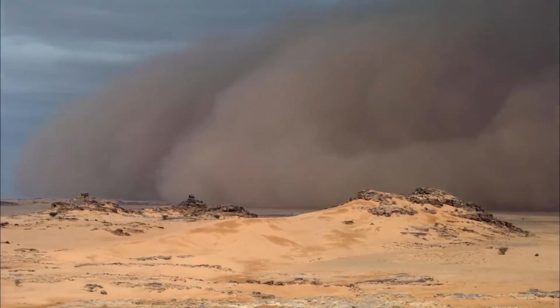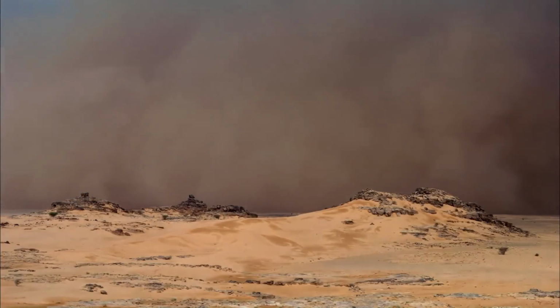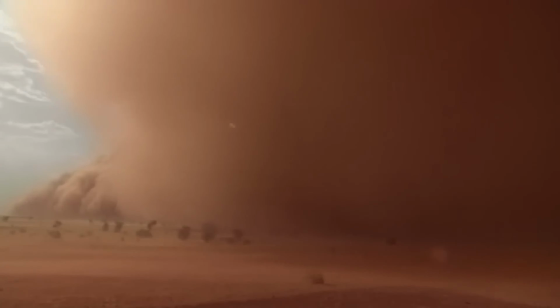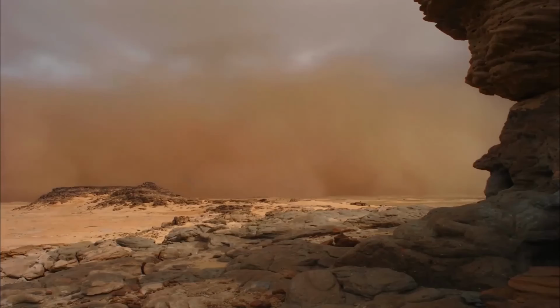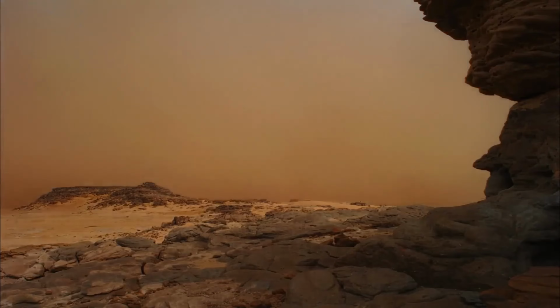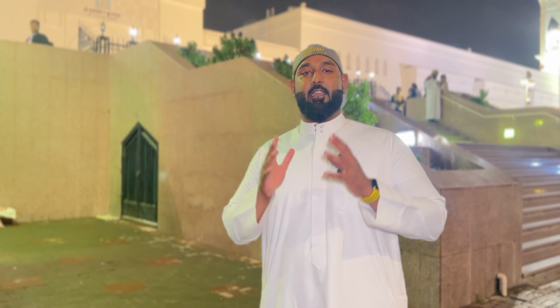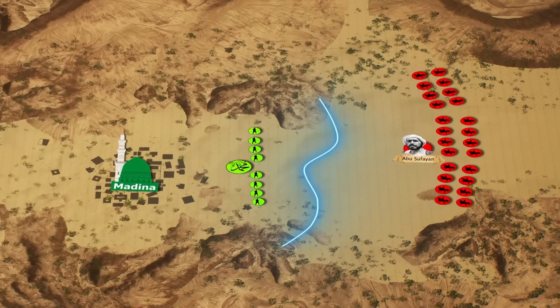For 3 days, a heavy sandstorm started to blow, and it blew up all the tents of the Quraysh and all their utensils, vessels, fires. They could not set up anything. And that is when the Mushrikeen of Makkah decided that they were going to lose this battle, and they had to flee the battleground.